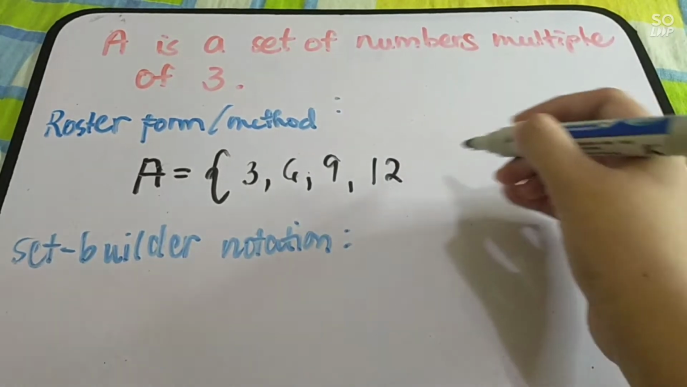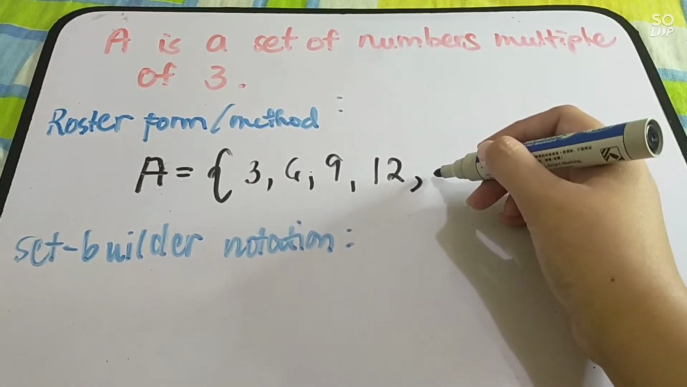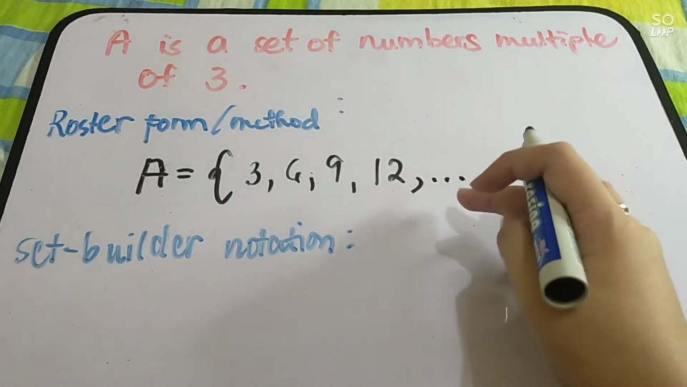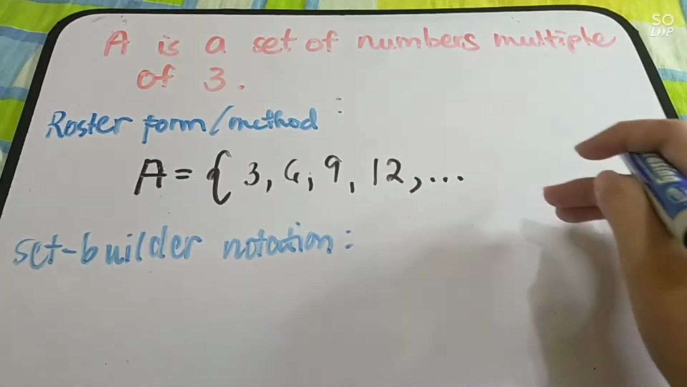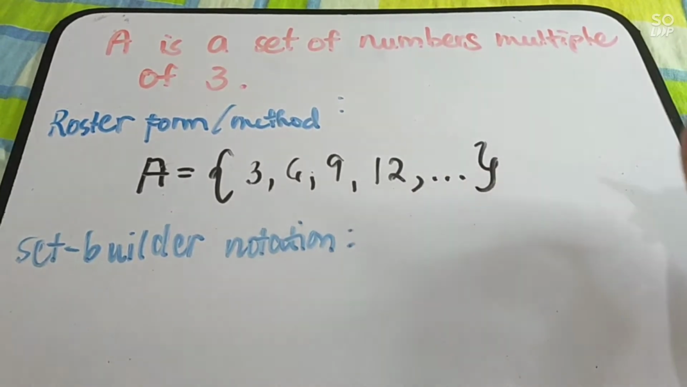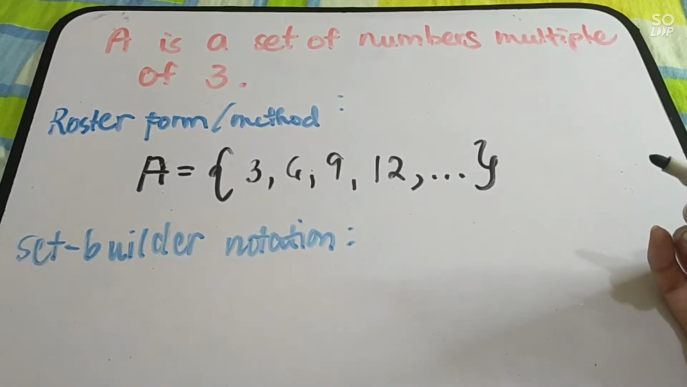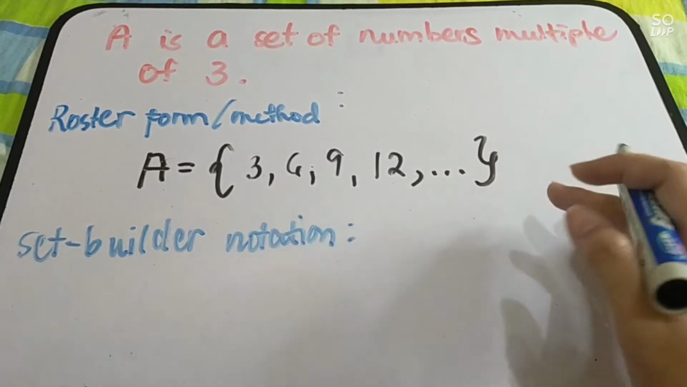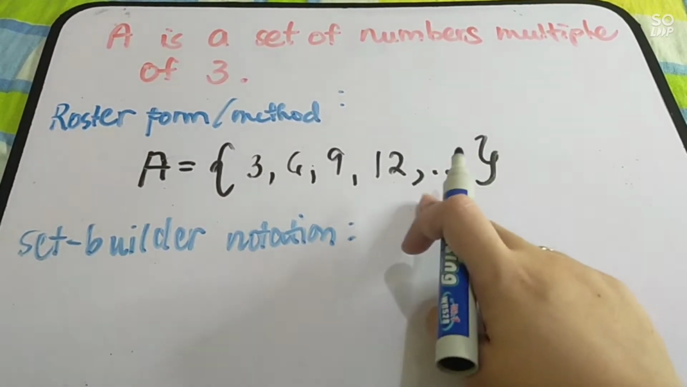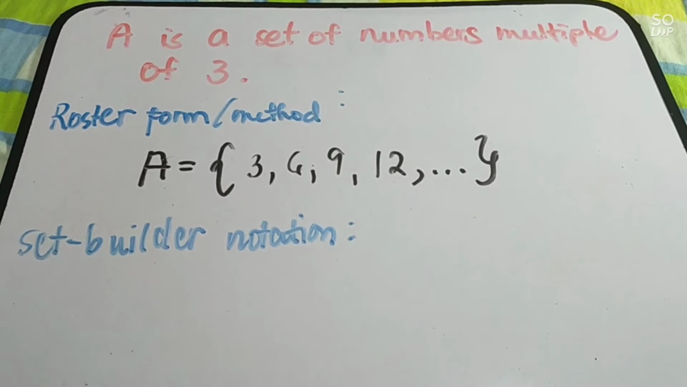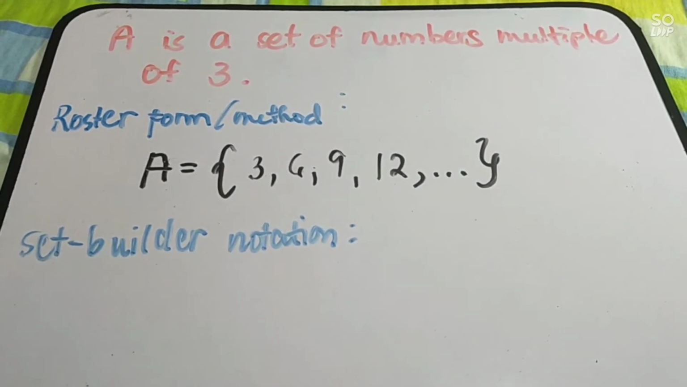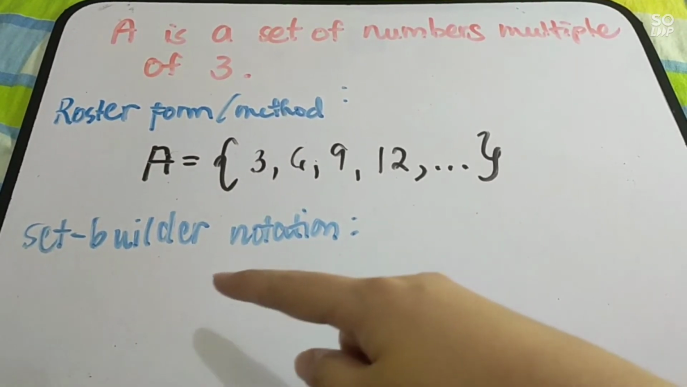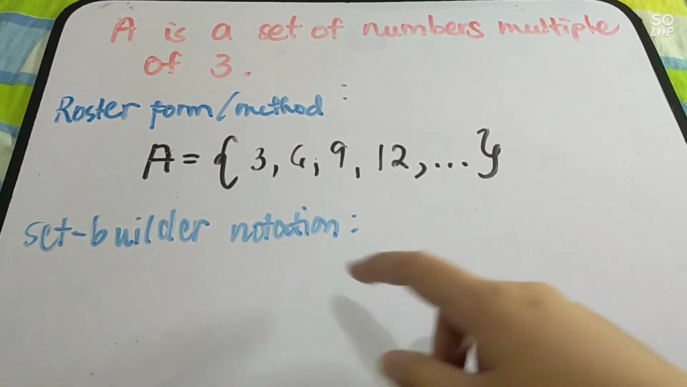Since napakarami niya, maglagay ka lang ng ellipsis. So, a comma, then tatlong tuldok. So, laging tatlong tuldok lang si ellipsis, meaning continuous yan. Then, close braces. So, ganyan lang kapag siya ay infinite or napakarami ng inyong ililist, maglagay ka lang ng comma, then 3 ellipses. So, that is how you list infinite numbers. Alright?